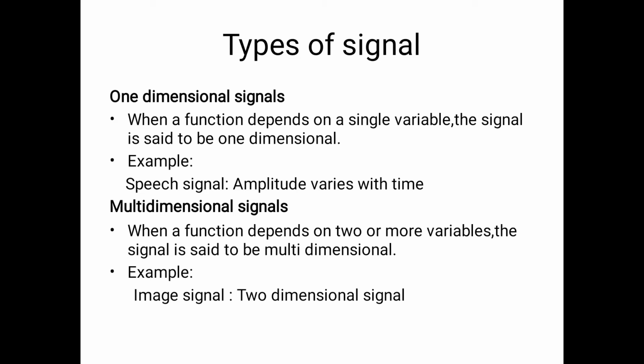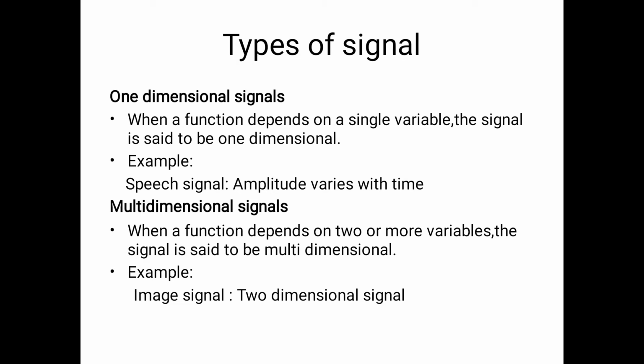Next one is the multi-dimensional signal. When the function depends on two or more variables, then the signal is said to be a multi-dimensional signal. And the example of a multi-dimensional signal is an image signal, because it is a two-dimensional signal with one horizontal coordinate and one vertical coordinate. But these are the two types of signals.